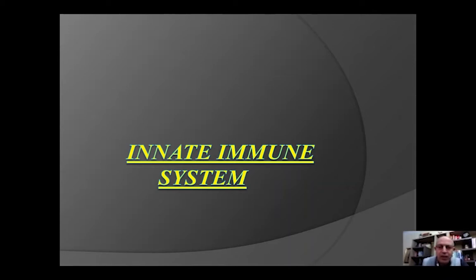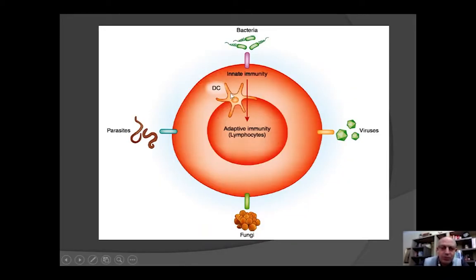As you see here, the innate immune system is very important as the first line of defense against bacteria, viruses, fungi, and parasites. Without the innate immune system, especially its immediate reaction, the adaptive immune system cannot do more, especially through the communication. Indeed, we need dendritic cells.